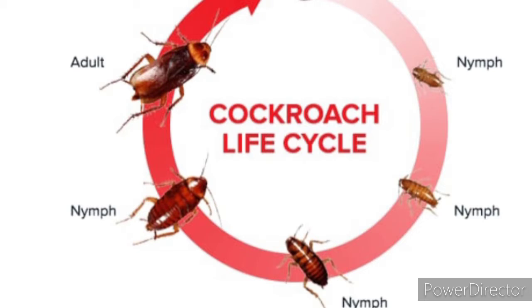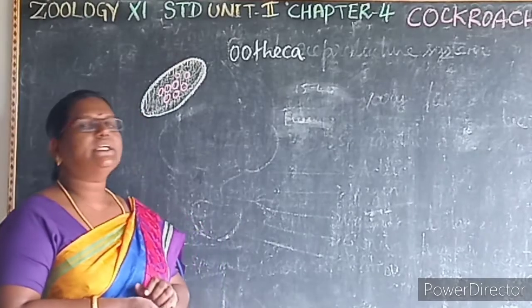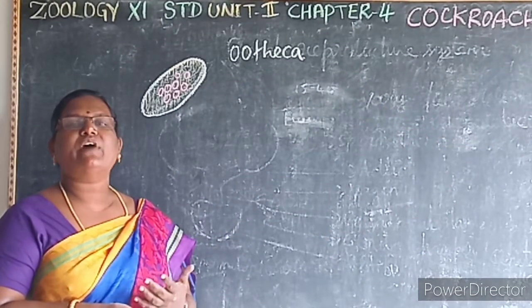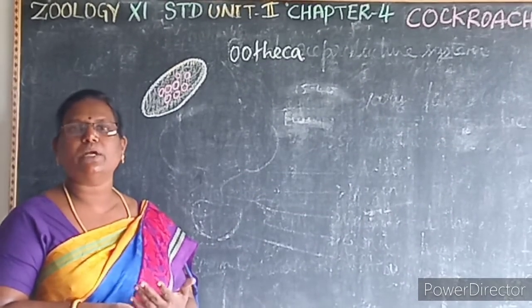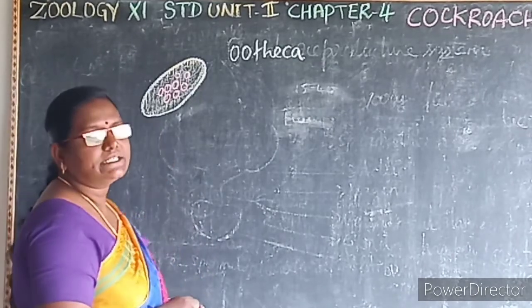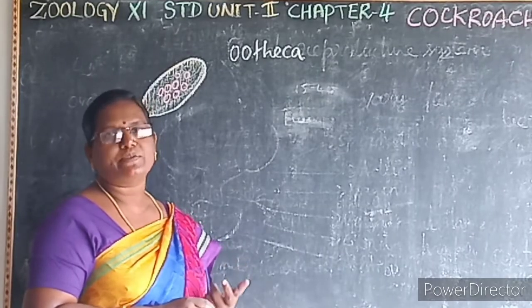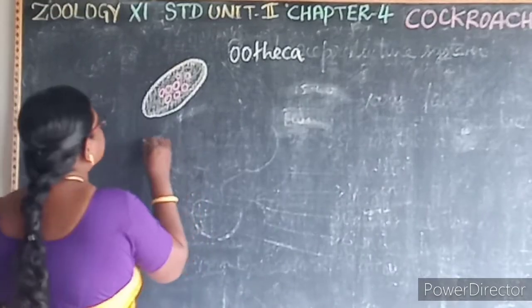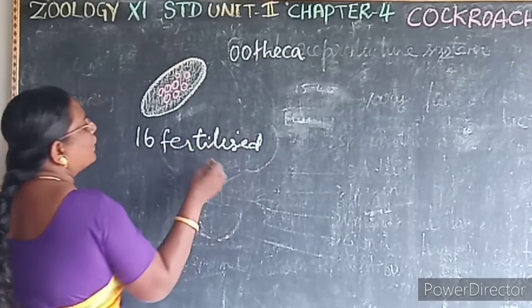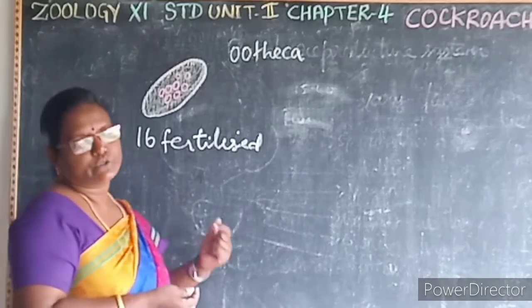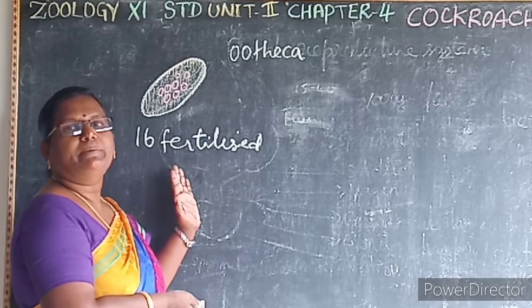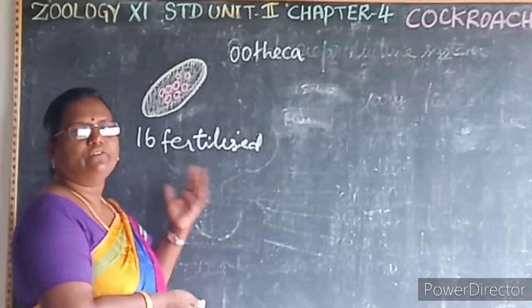Next we learn about the ootheca. Behind the ovaries, a white branched collateral gland forms a hard egg case around the eggs, that is known as what? Ootheca. So this ootheca is a dark reddish, blackish brown capsule, which contains nearly 16 fertilized eggs, dropped in the cracks or near any food sources.